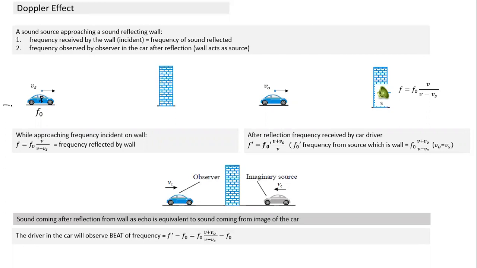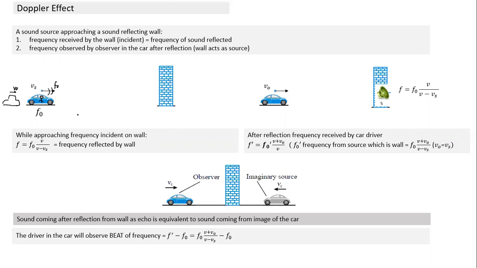What happens if there are 2 cars? This car is moving with velocity Vs, this car is moving with velocity VO. And this car is emitting sound of frequency F naught. What is the frequency observed by somebody traveling at a different speed? Are you getting my point now? Yes, sir. I have taken a more general case. So even if the observer is sitting in the same car, it will become equal. If the observer is either at rest or moving in the opposite direction, in all those cases this also becomes valid. Is this clear now? Yes, sir.